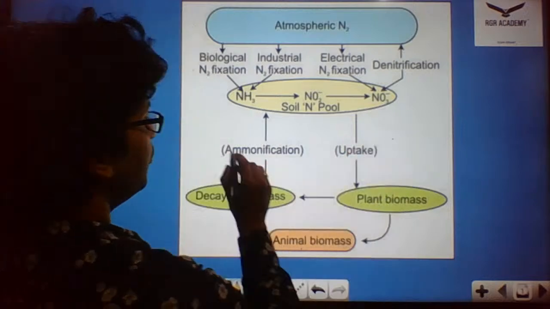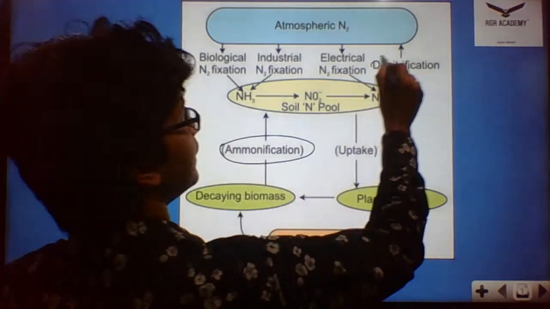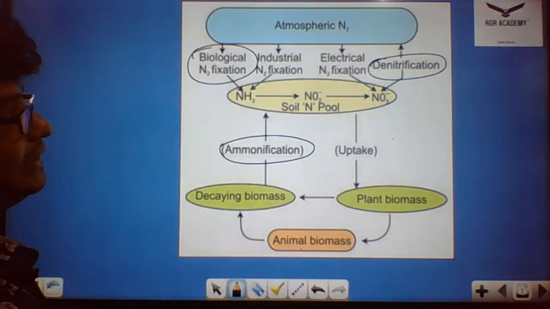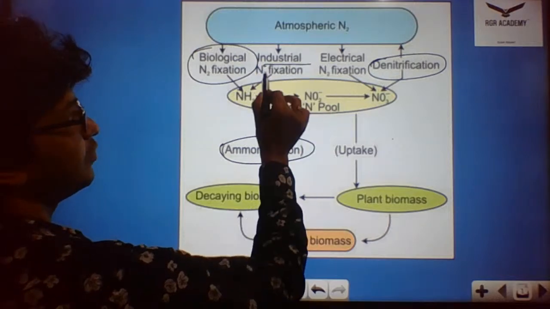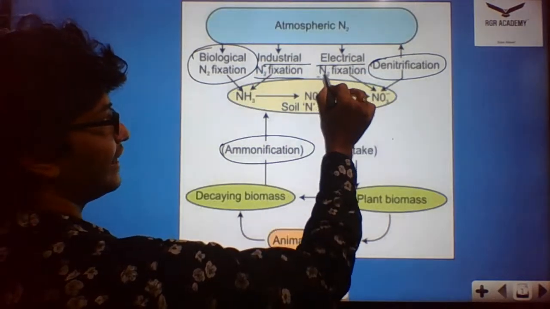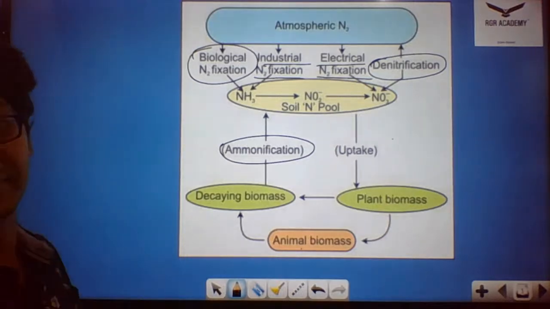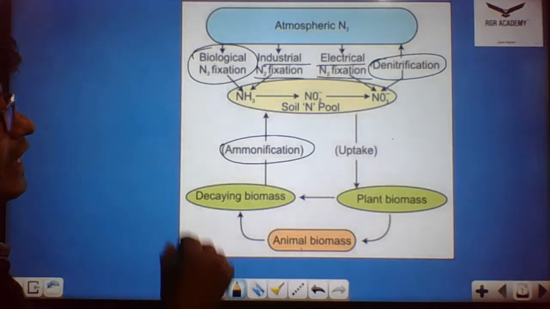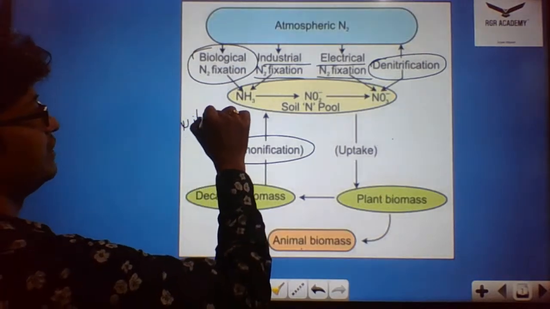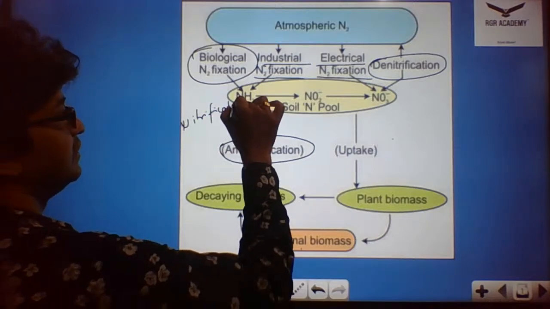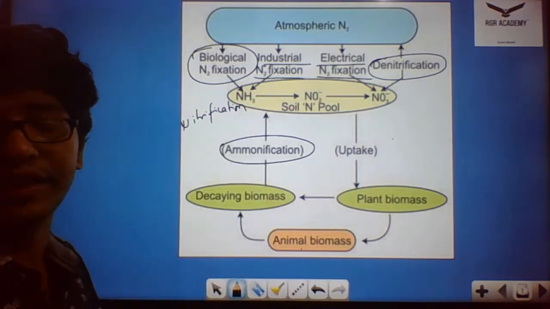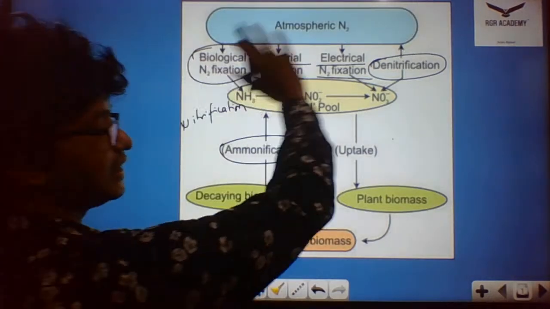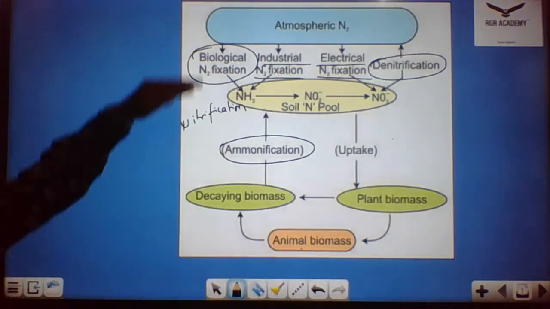Here you could see ammonification. Then we have denitrification. Then we have the biological nitrogen fixation. Under the biological nitrogen fixation, we already discussed the industrial nitrogen fixation and also electrical nitrogen fixation. There you could see the conversion of ammonia to nitrate, which is the nitrification process. So nitrification, denitrification, assimilation of nitrate, then fate of ammonia, all these things we're going to discuss substantially. So this is just an overview of how the nitrogen cycle works.